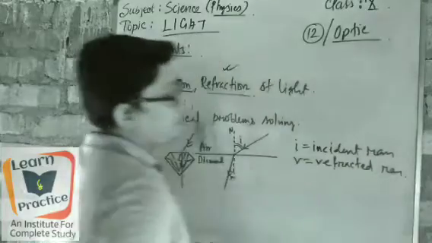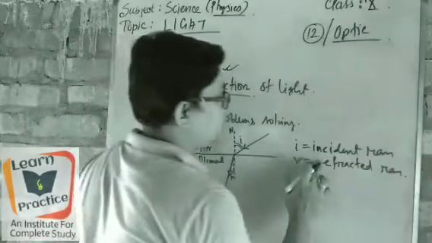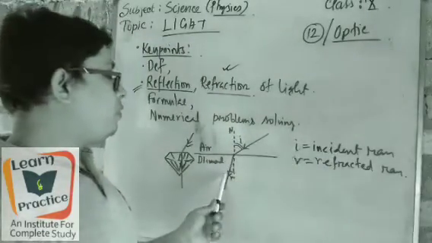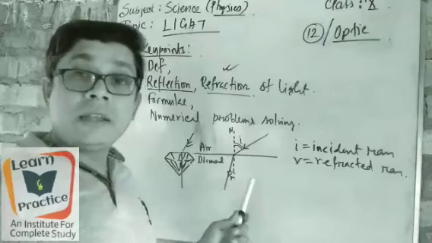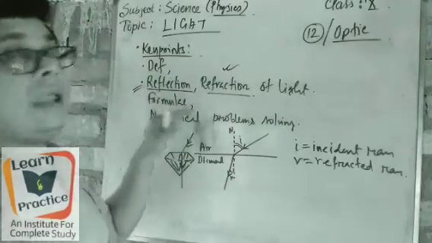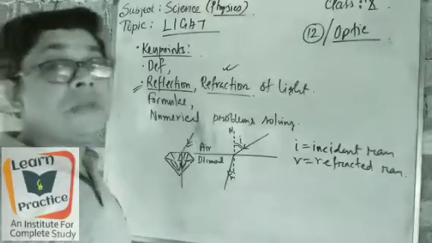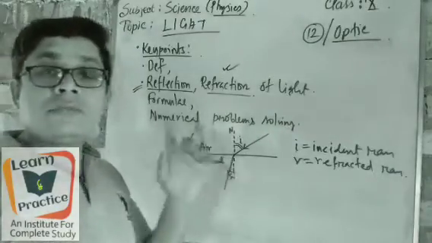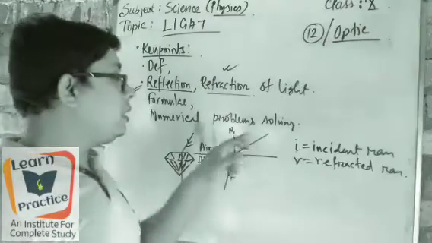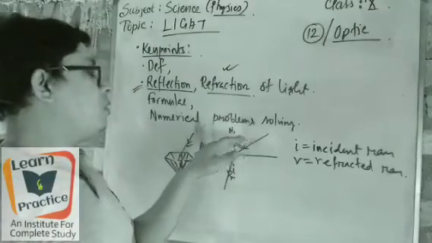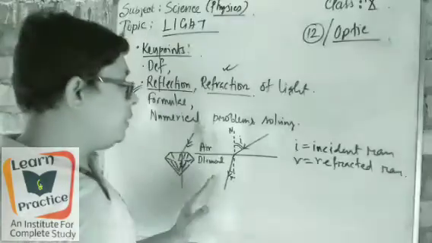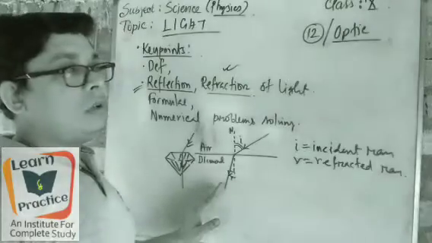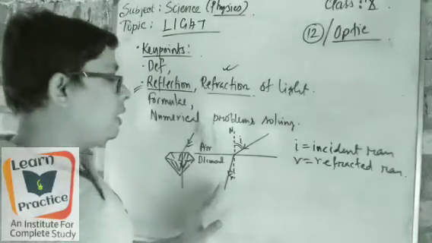Refracted ray. Okay? So it means incident ray and refracted ray, not reflected. Reflected is for reflection and refracted gives the word refraction. Got it? So the refracted ray and reflected ray always form in a different medium. When the propagation of light falls from one medium onto another medium,